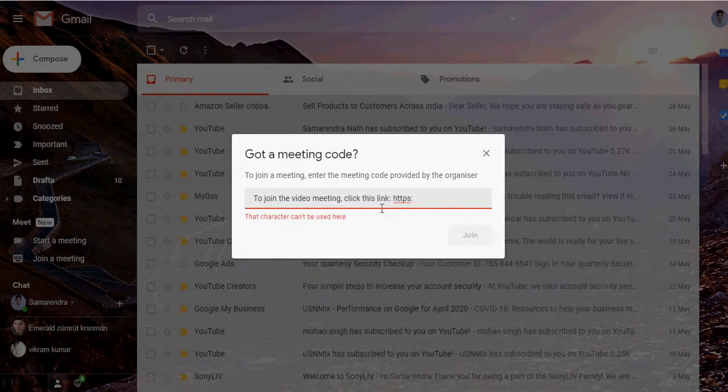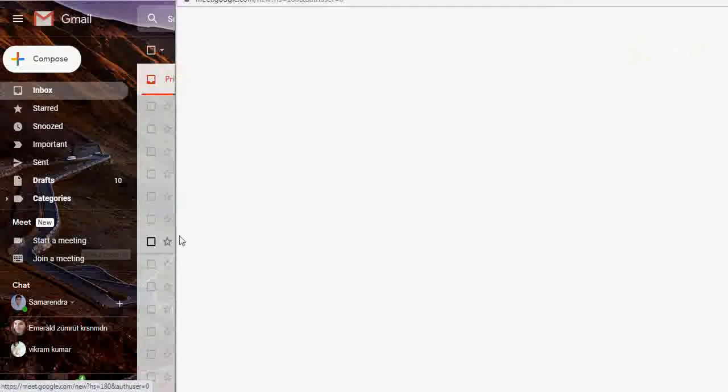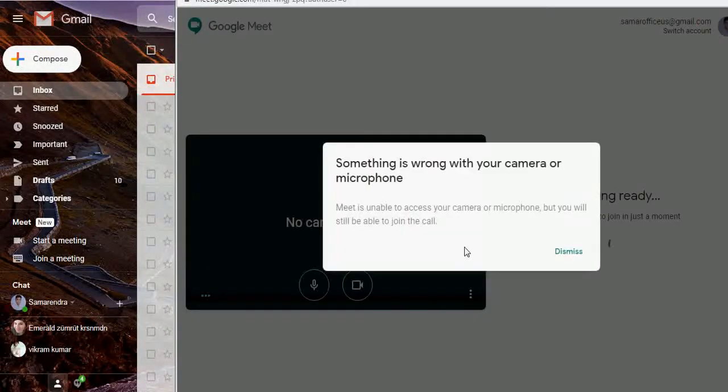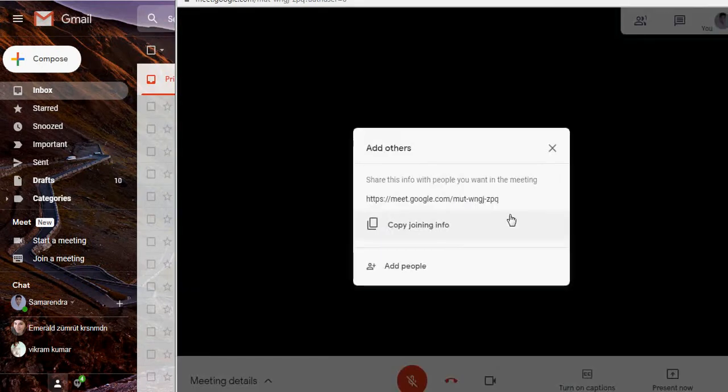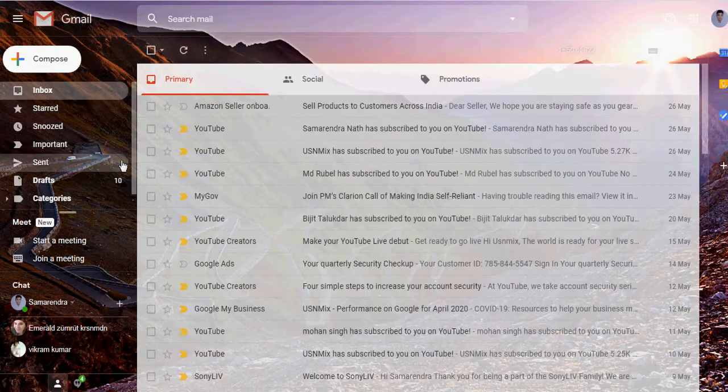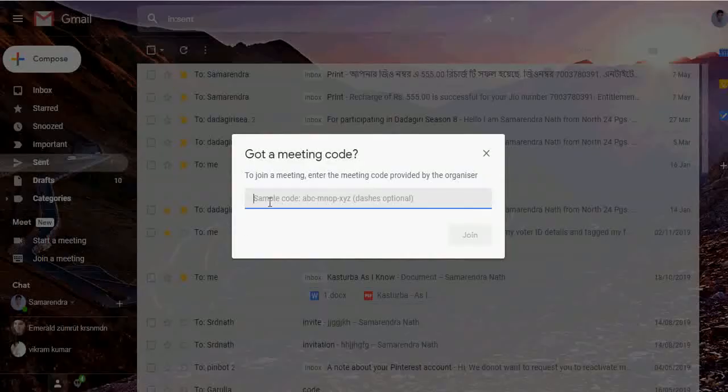Not the total. This is the link. This is not the total link. The code, only the code. When you click on start meeting, see, there is the code, dismiss. You have joined this, and you have got this code. So this is the only code. Just copy. Okay, and now join the meeting, and see, this is the code, and join. This is the right code, right format. So this is taken, but this is not the code.